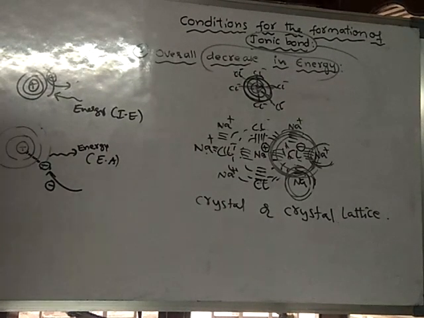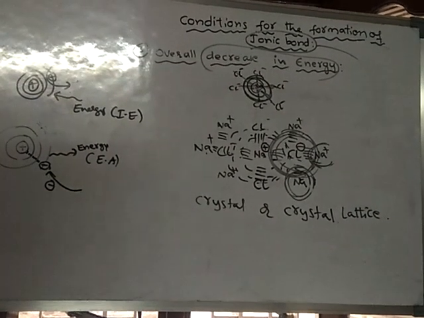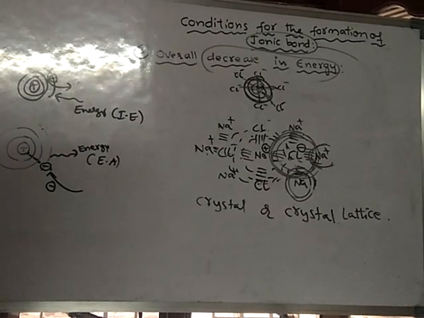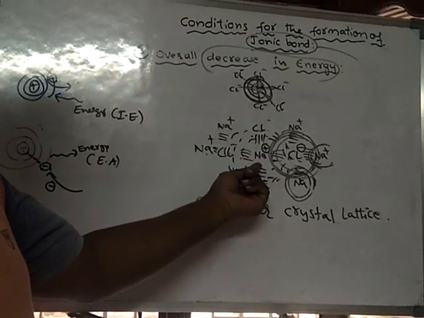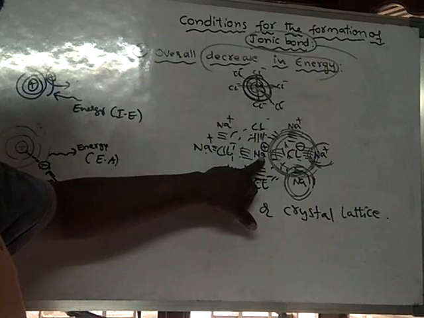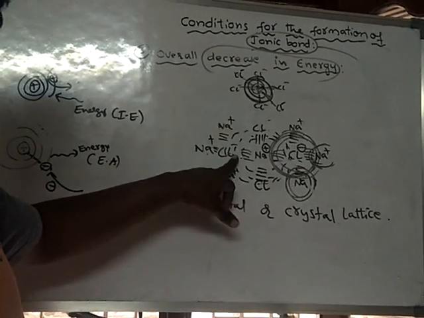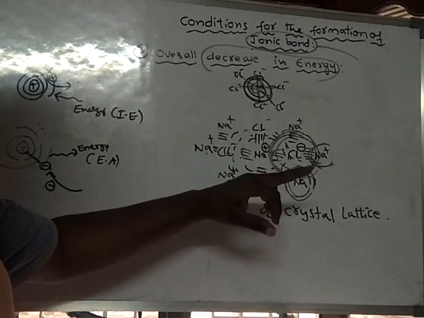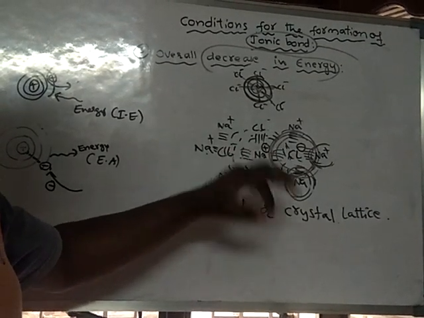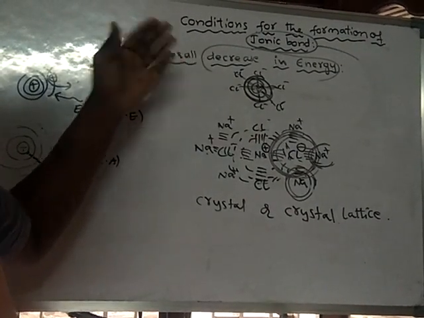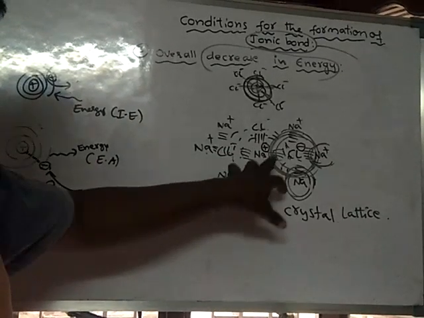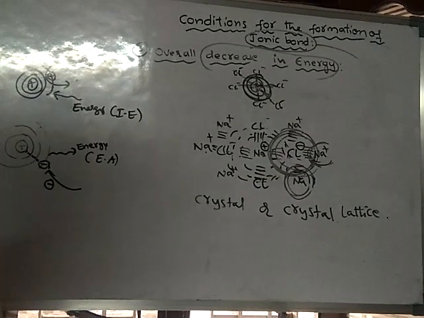Now look here. There is a force of attraction. Sodium shows force of attraction on this chlorine, this chlorine, this chlorine, this chlorine, and even the chlorine present in the front side and the back side. So throughout its entire surface, it is showing force of attraction.